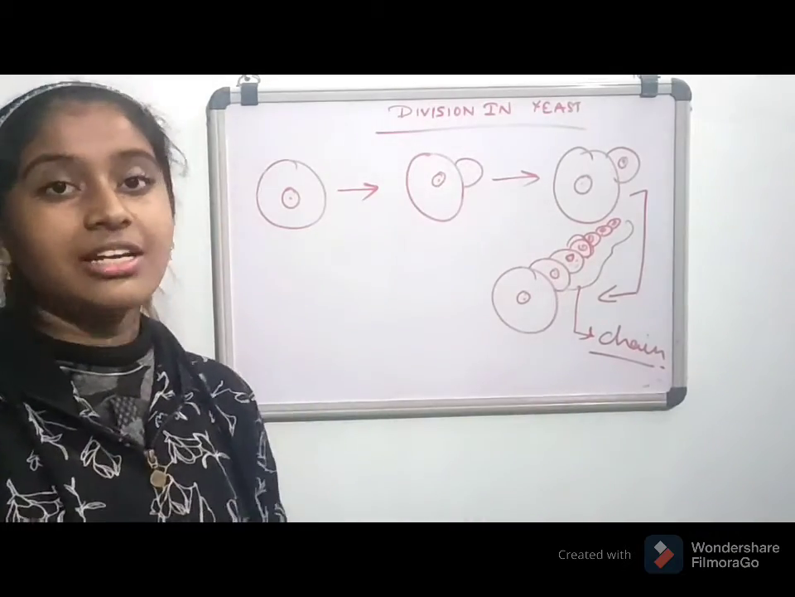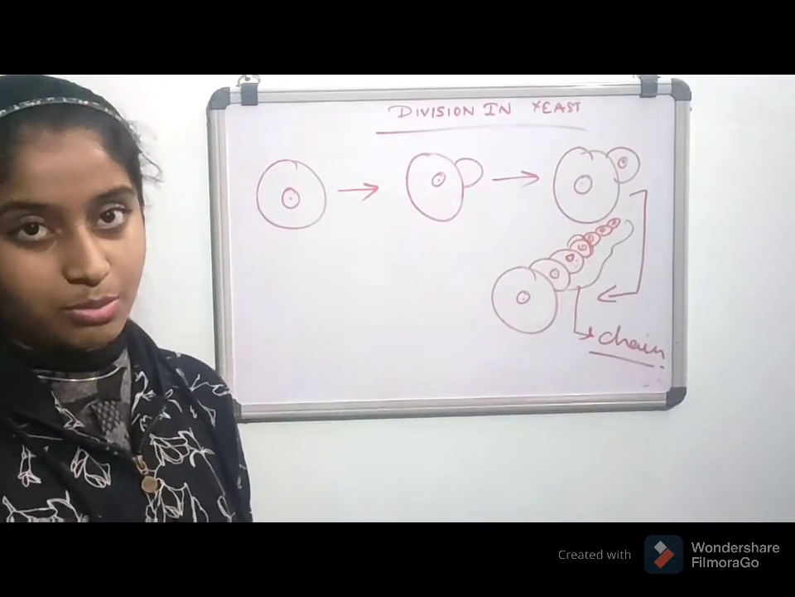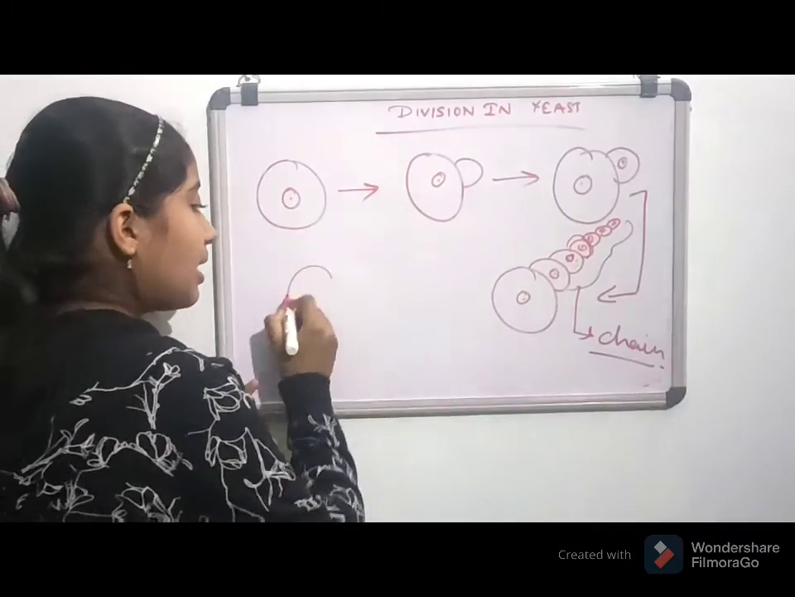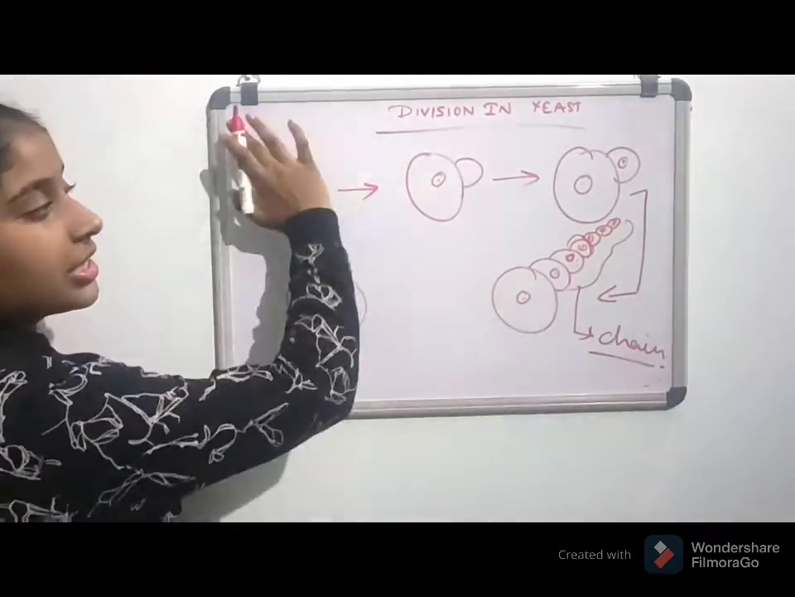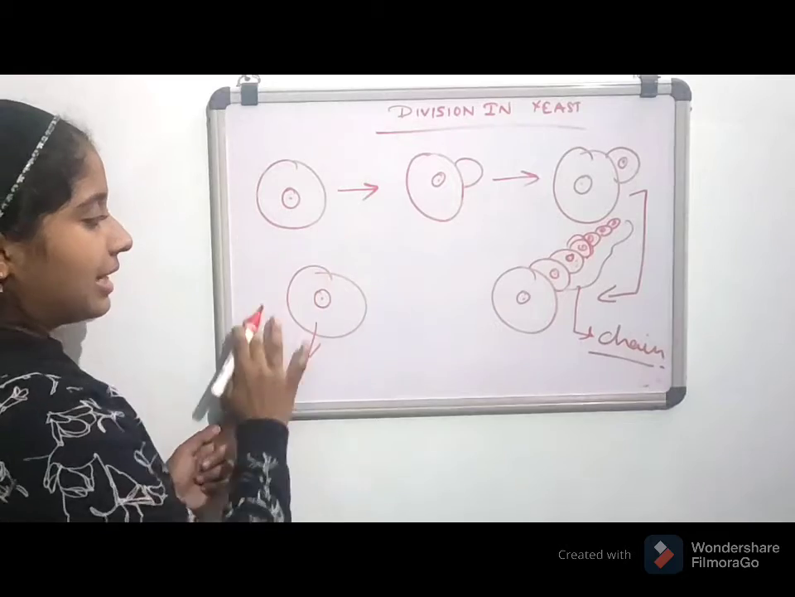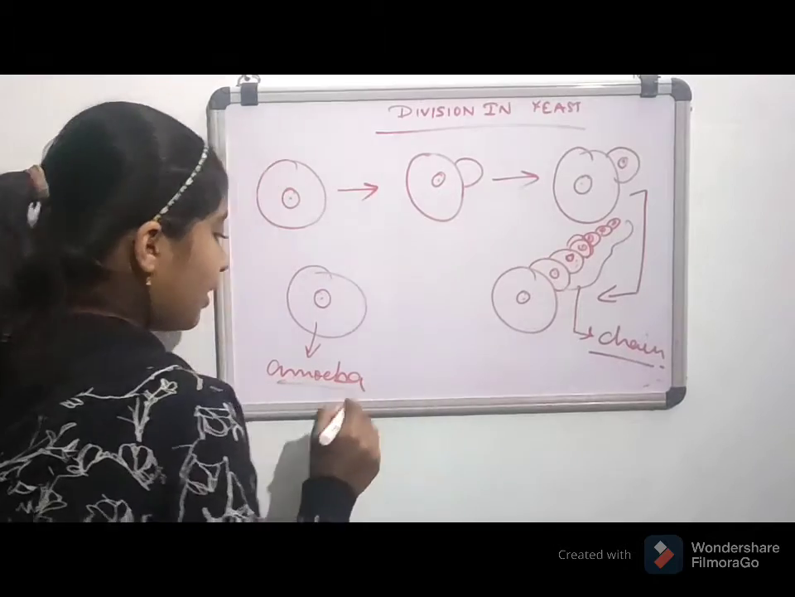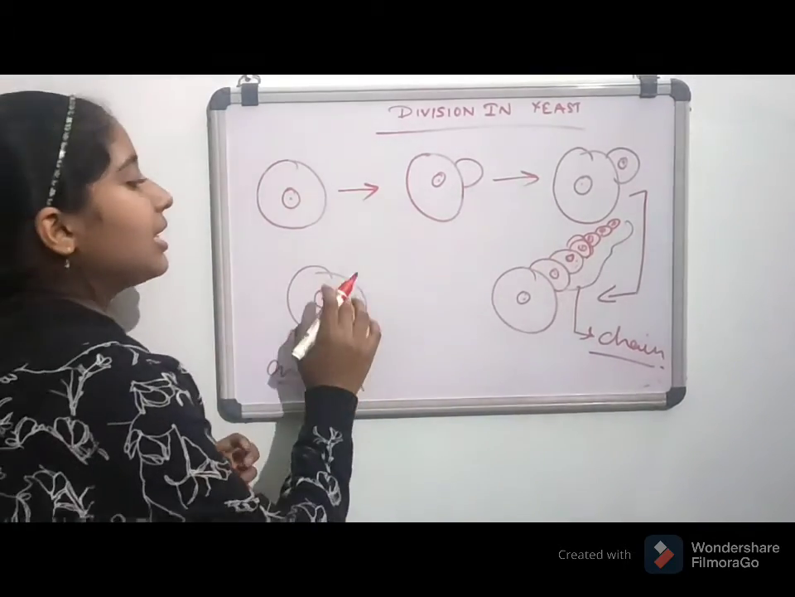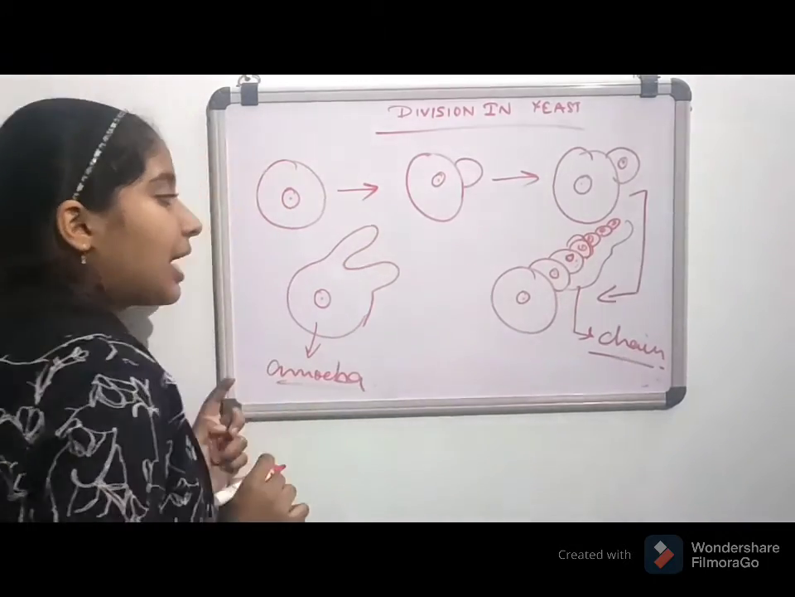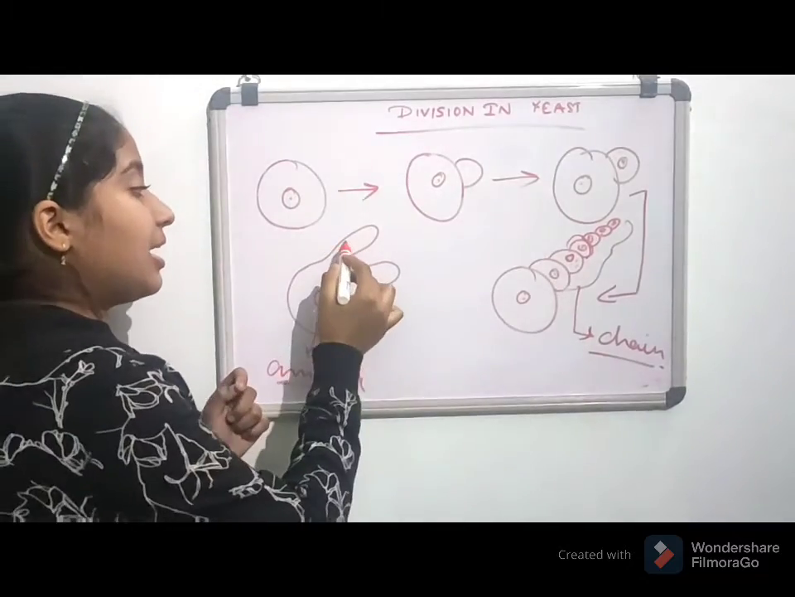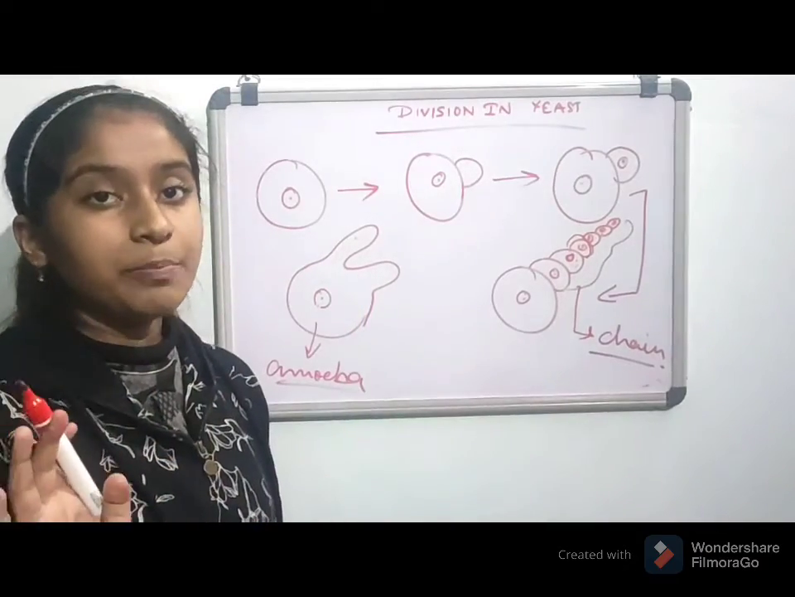In my channel we have not seen pseudopodia, but in earlier classes we have read about it. For example, an amoeba extends a false foot so that it can catch its food. For the amoeba it is a foot, but it is not actually a leg.